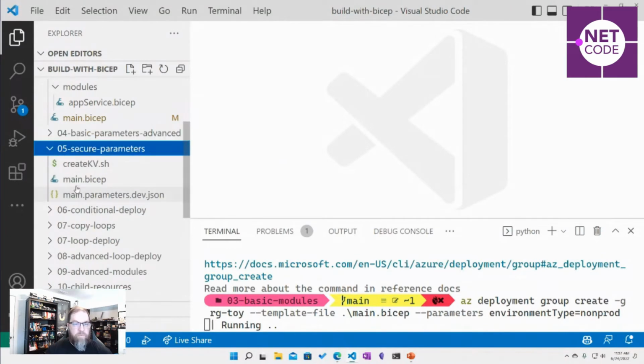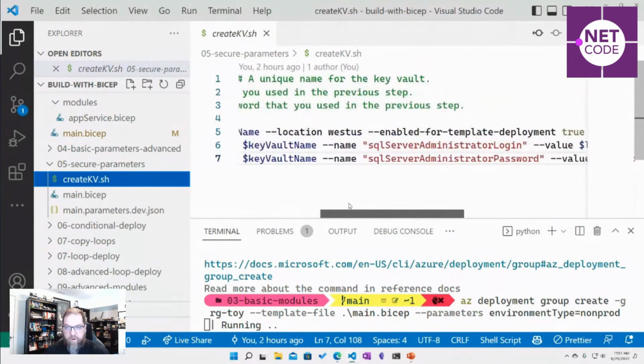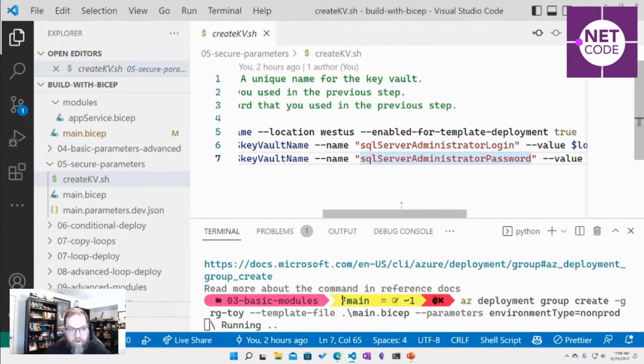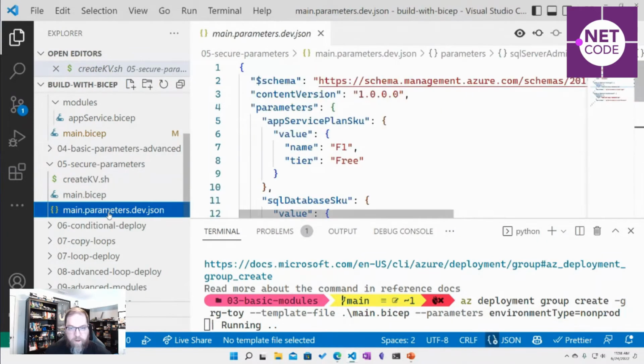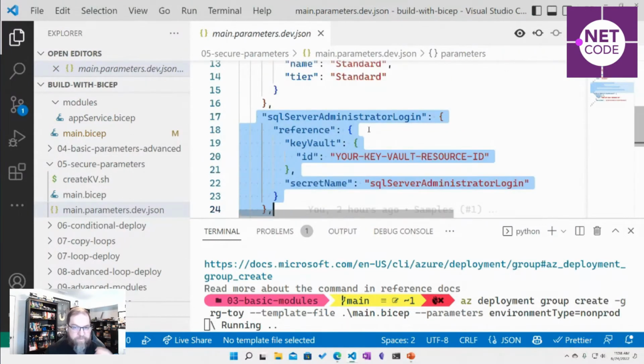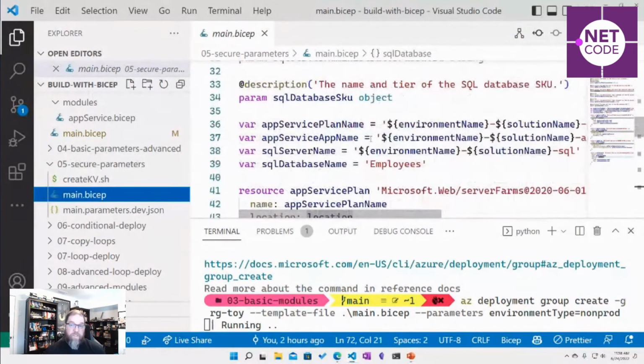So I mentioned don't pass things around through outputs. Well, one thing you can do, if you have to, is have a key vault. Now you could create a key vault. You could set some secrets if you had usernames and passwords that you had to pass along. And how would you reference that? Well, you can have them referenced inside your parameters. Like you can have a key vault reference to an individual secret, so you can give it the ID of your key vault, which is just the resource path to your key vault, and then it can look up securely the secrets from there.